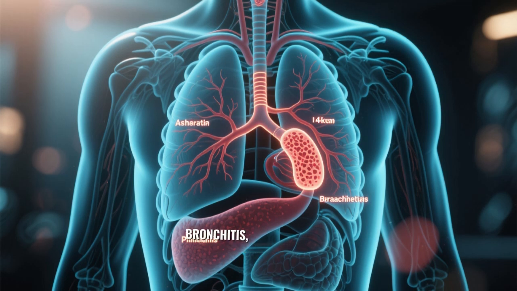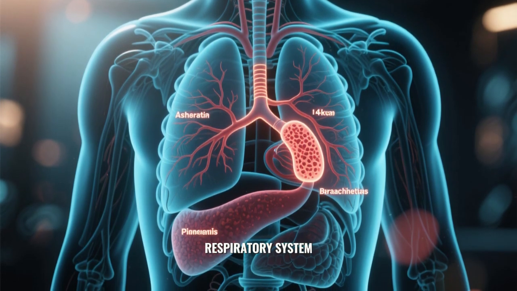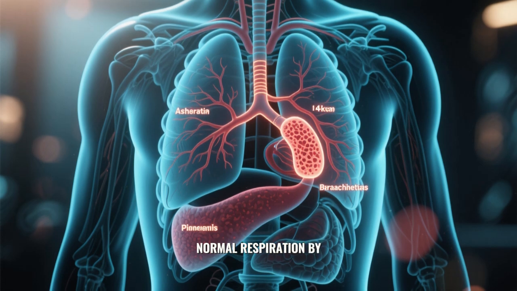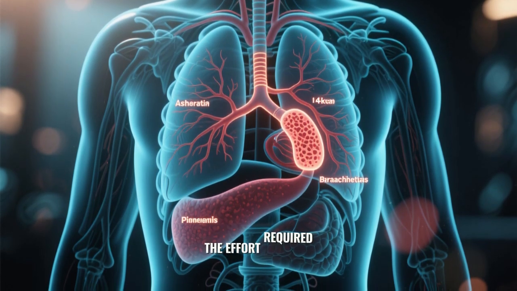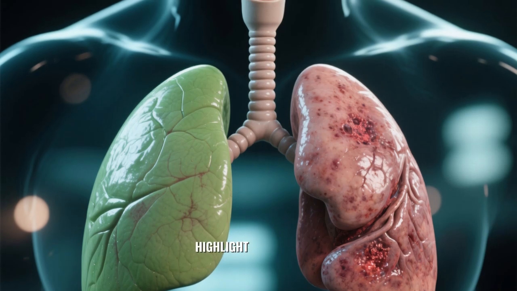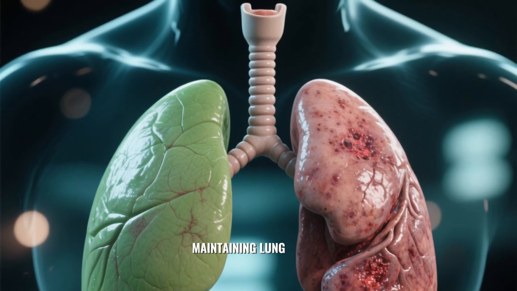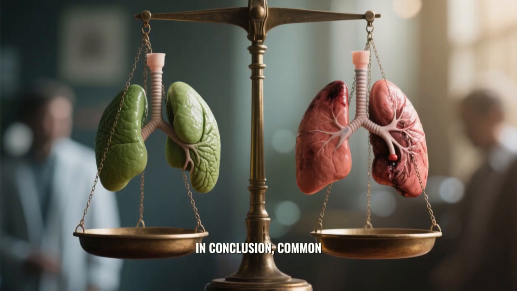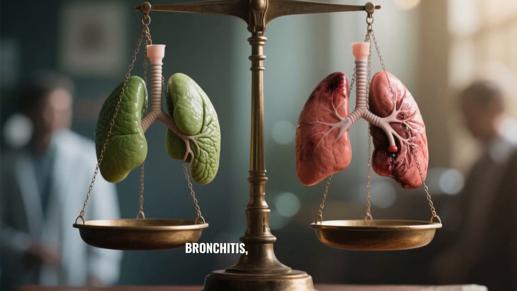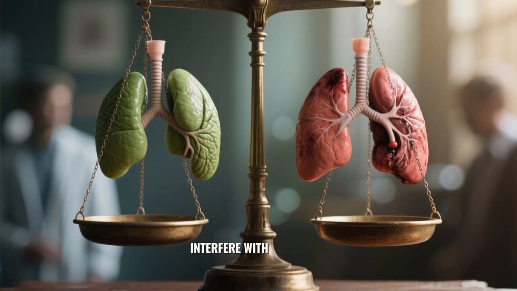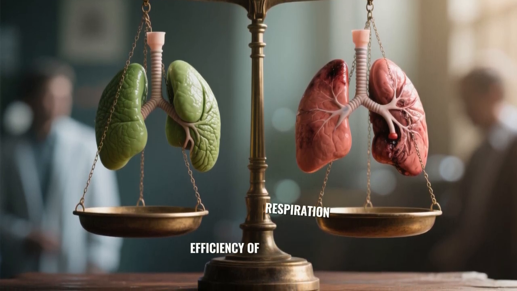Although asthma, bronchitis, and pneumonia affect different parts of the respiratory system, they all disturb normal respiration by limiting airflow, reducing oxygen exchange, or increasing the effort required to breathe. These disorders highlight how delicate and vital the respiratory system is, and why maintaining lung health is so important. In conclusion, common respiratory disorders such as asthma, bronchitis, and pneumonia interfere with breathing in different ways but share a common consequence: reduced efficiency of respiration.